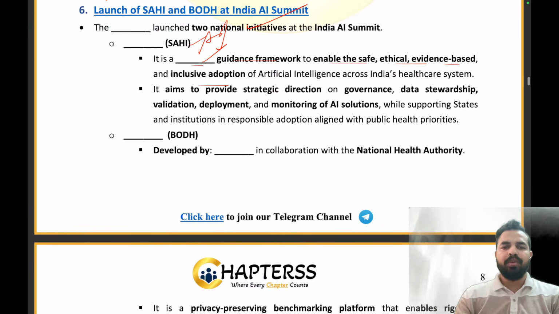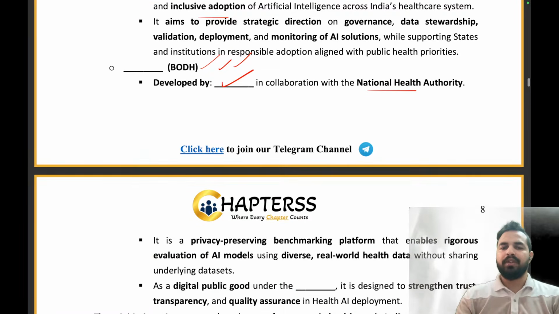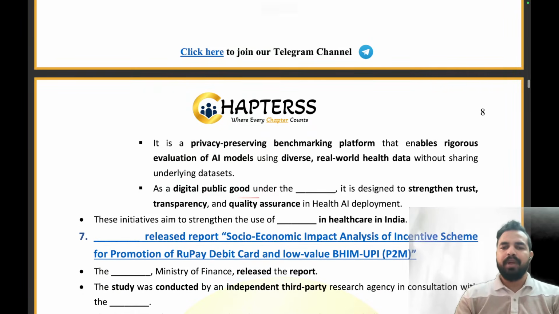And when it comes to the BOTH, what exactly does BOTH stand for? BOTH stands for Benchmark Open Digital Platform for Health in Artificial Intelligence. It is developed by IIT Kanpur along with the National Health Authority. As a digital public good under the blank, it is designed to strengthen trust, transparency, and quality assurance in the health AI deployment. So, what will be the right answer here? As a digital public good, under which mission?